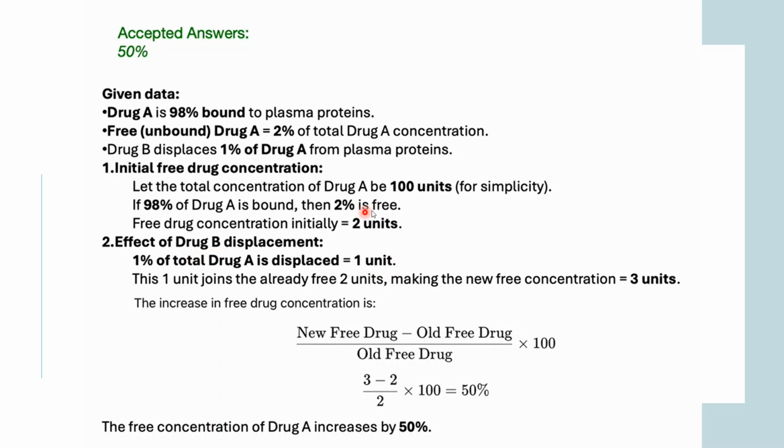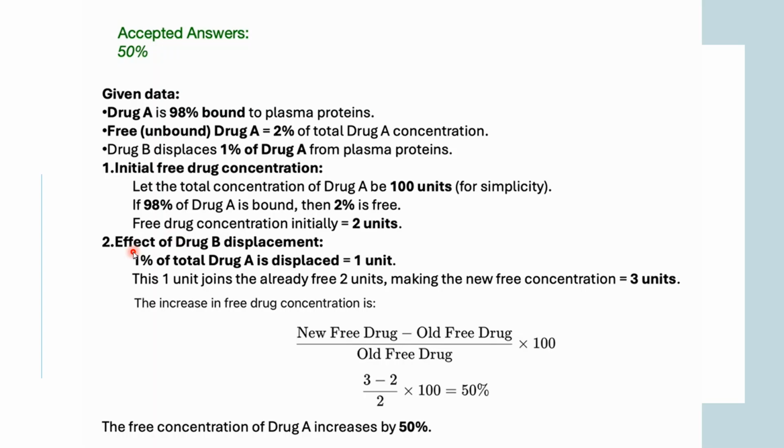So now the free drug is 3 units, right? Let the total concentration be 100%. If 98% of A is bound, that means 2% is free, right? This much is clear, 2 units.